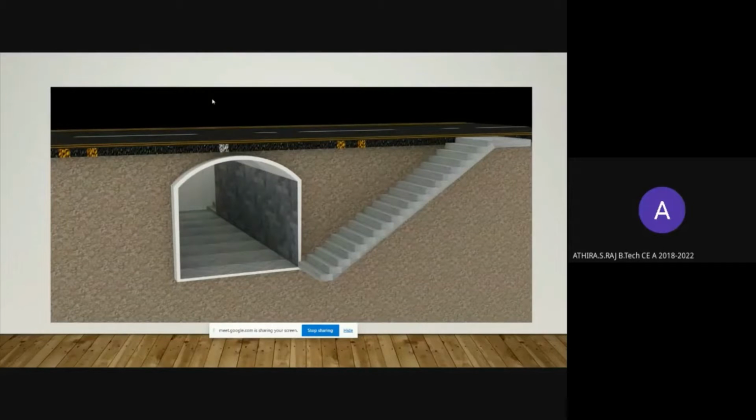This is the final result we are aiming for through our project, and it is more convenient and safer than the already existing conventional form.